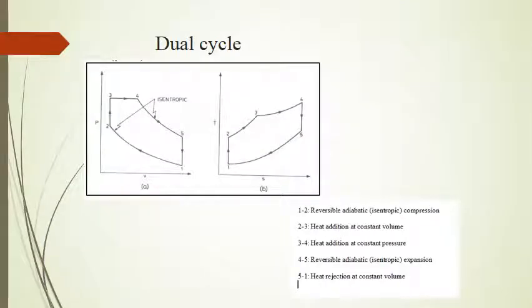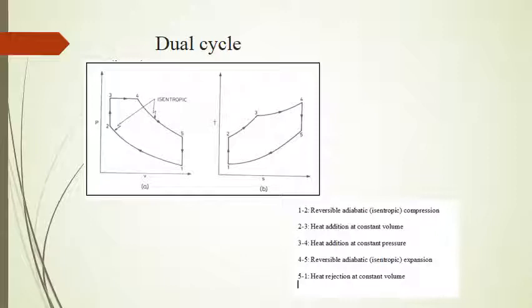This is the dual cycle on which high speed diesel engines operate. The process 1 to 2 is reversible adiabatic, that is isentropic compression of the working substance. Then heat addition takes place at constant volume, followed by heat addition at constant pressure. Then reversible adiabatic or isentropic expansion of the working substance takes place, and finally heat is rejected at constant volume. So all the processes have been shown on the TS diagram.